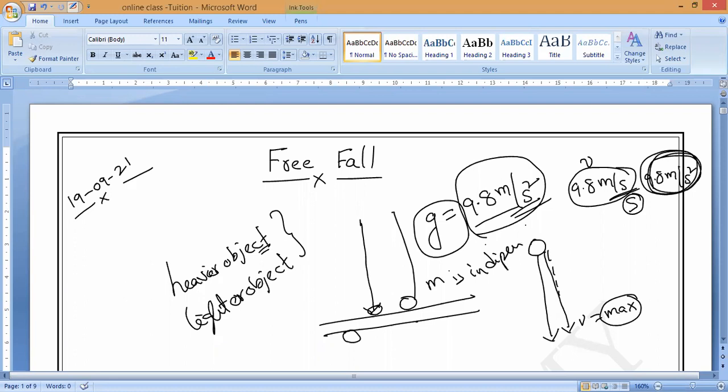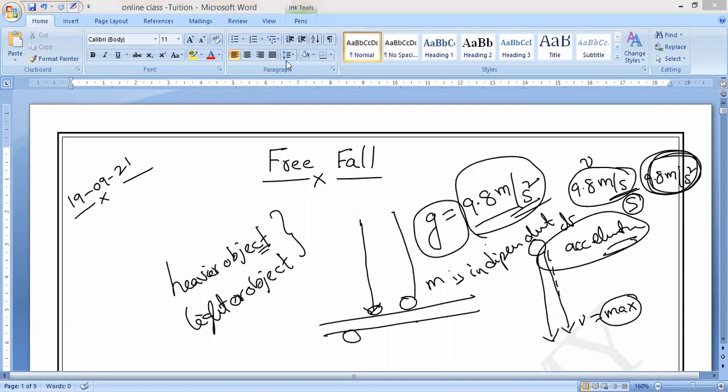Mass is independent of acceleration. So this acceleration due to gravity does not depend on any kind of mass, whatever the size of the body, either a heavier object or a lighter object, it doesn't matter. It always accelerates at the same rate. Understand? So both the bodies will reach the ground.